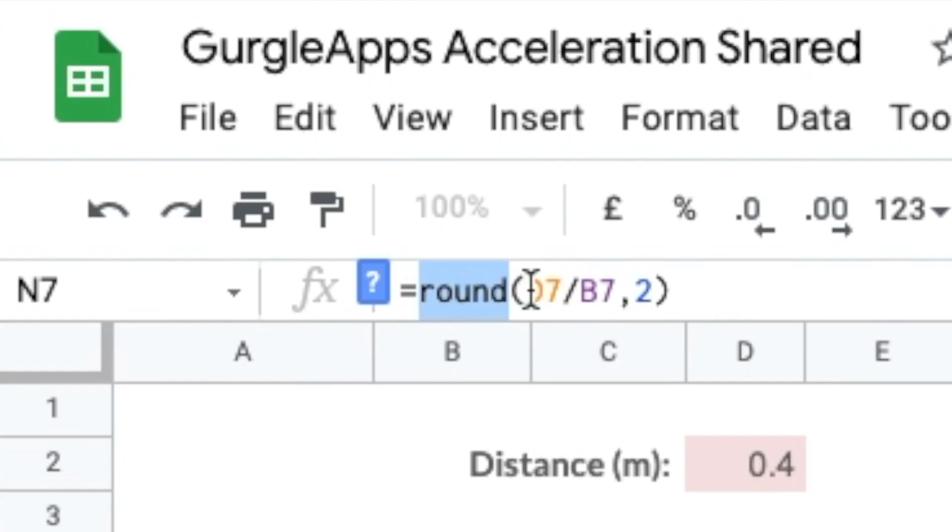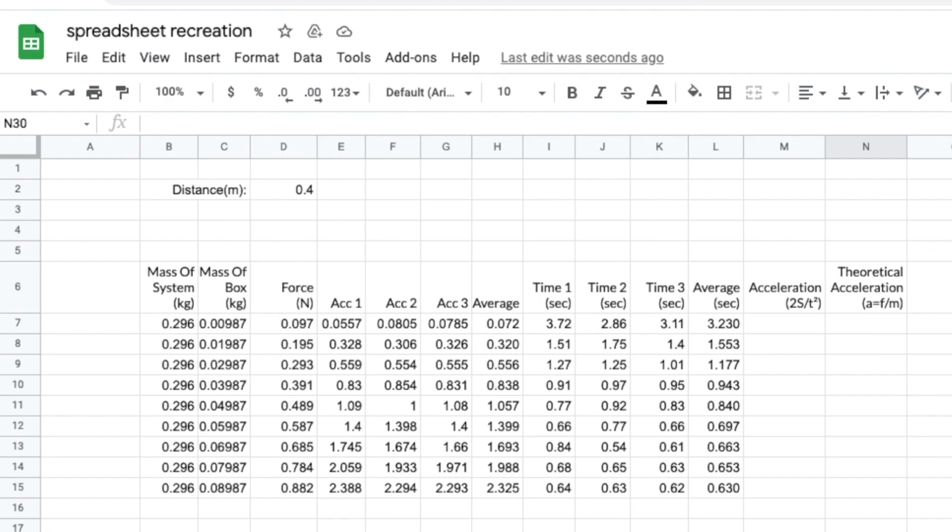You may have seen this round here with some brackets around the formula, and this is another way that you can round a value. This 2 here means that we're rounding to 2 decimal places. But I think we'll stick to using these buttons on the top menu bar. Okay, let's put that into our spreadsheet.